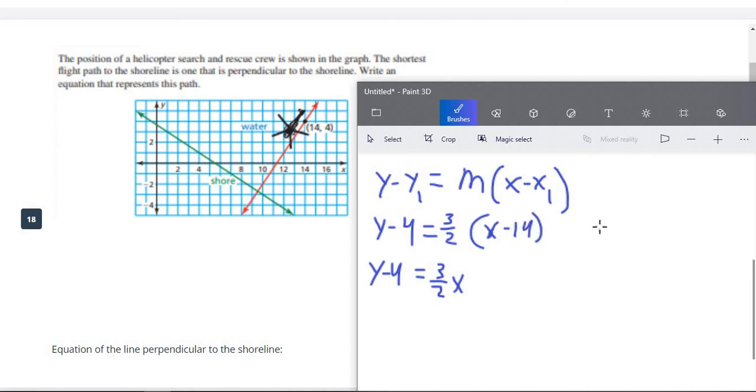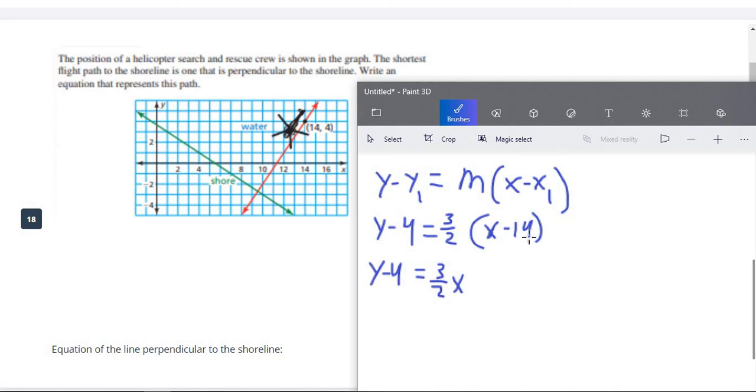Multiplying fractions, I know, is something that always gives people problems. I mentioned in the last video, you should have some type of fraction calculator. If you don't have a physical calculator, if you have a smartphone, you can download the Fractions Plus calculator from the App Store. That's what I have on my phone. It's very helpful. Or you can simply Google fraction calculator, and one will come up that you can use there.